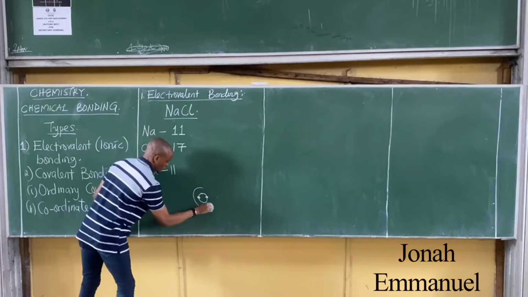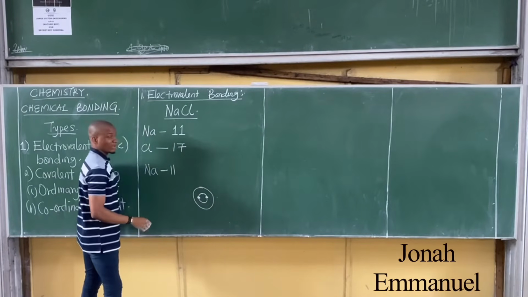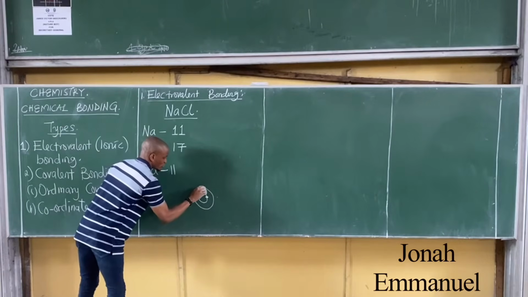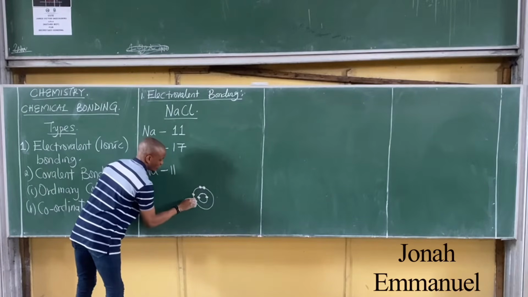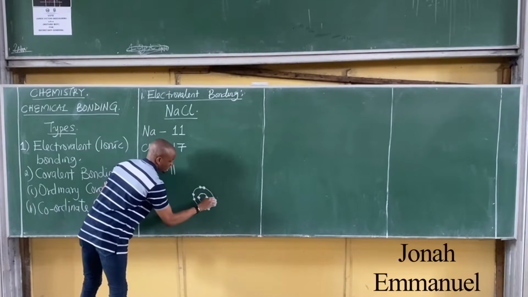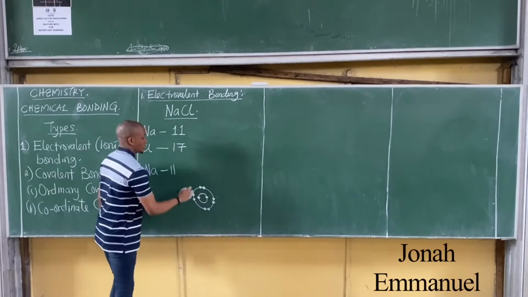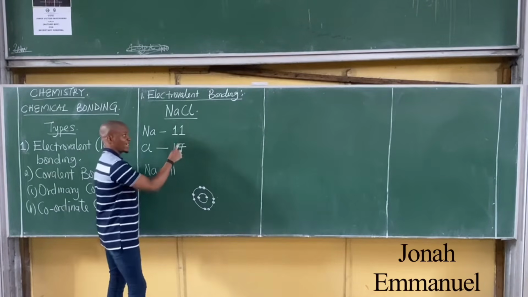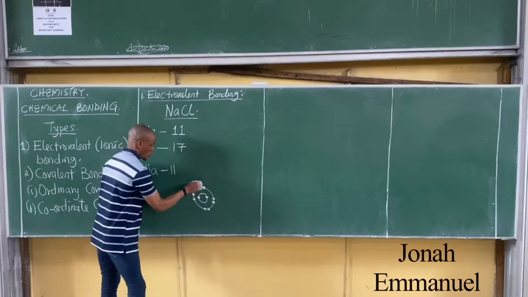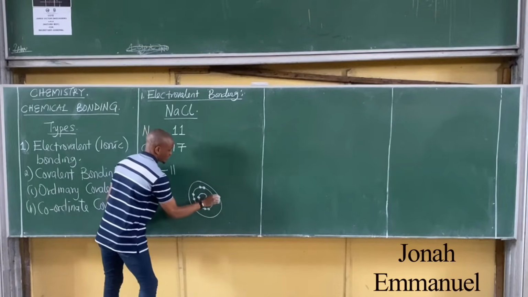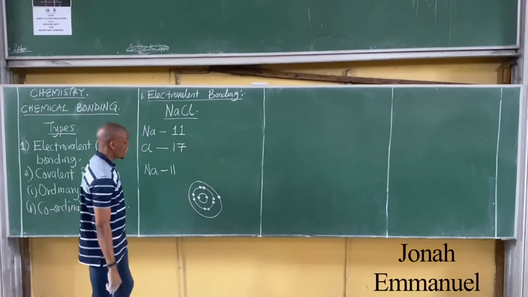Draw your L shell, maximum 8. In total, I've placed 10 electrons here. One more is left, since I have 11 electrons. So that's my sodium atom.